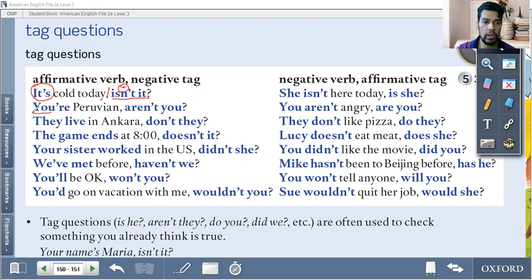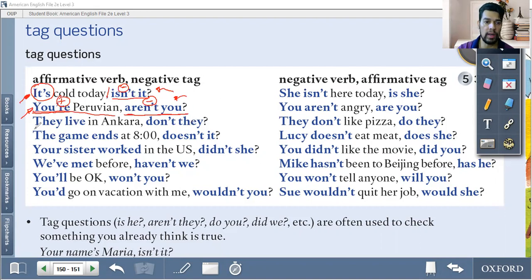Next one, you're Peruvian. You're Peruvian. So here you have the positive sentence part. The first clause is positive. And on the other side, you have a negative one. And always remember that if you use verb to be here, so on the other side, you're going to use verb to be again. You just have to pay attention to something. If you have like the affirmative on the first clause here, it's affirmative. So the second one, you use the negative.